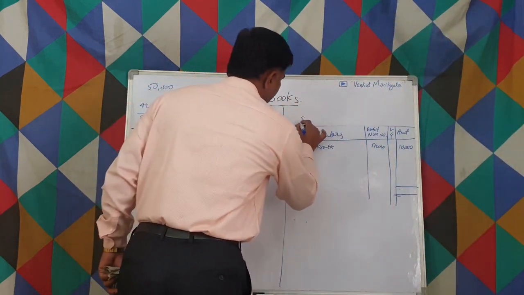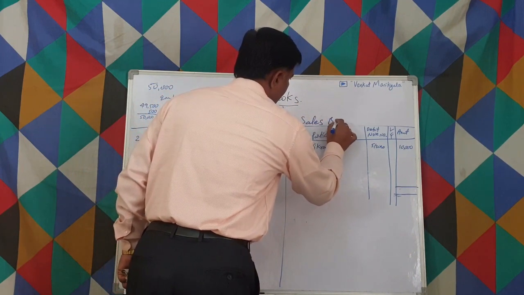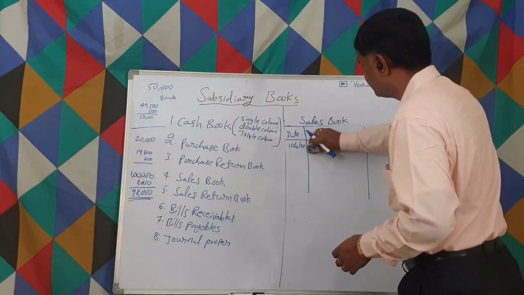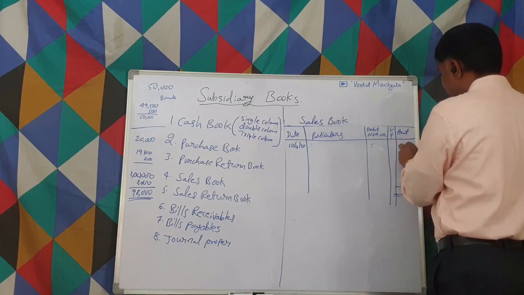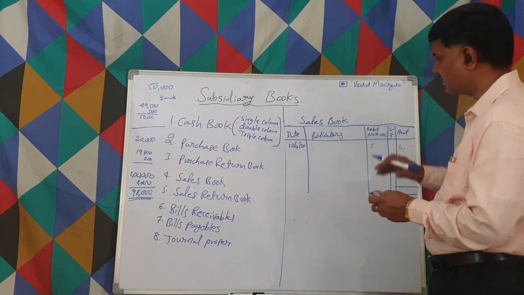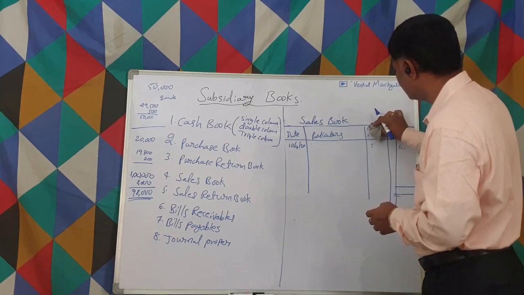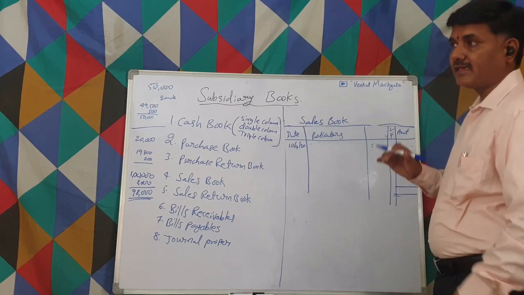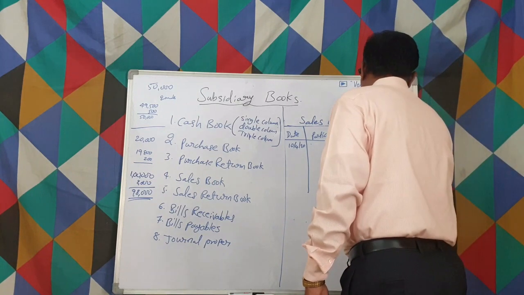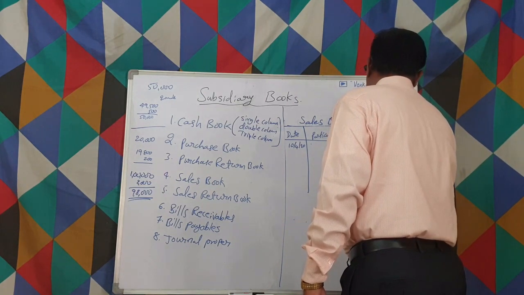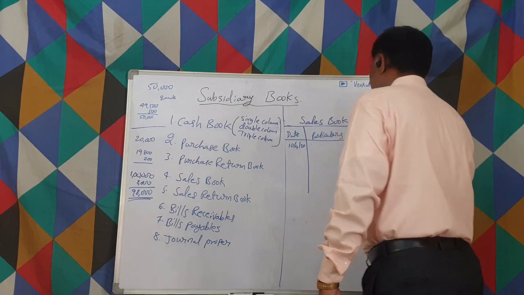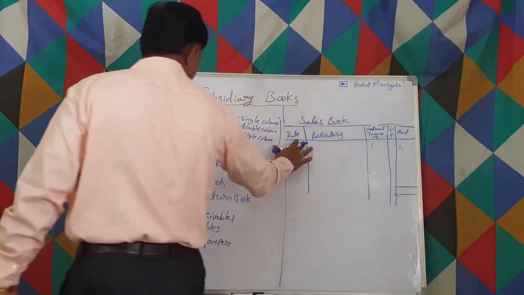I am doing the sales book. The pro forma is the same, almost every pro forma is the same, but this column name is different. The column pro forma is the same, but here what do we write? Sales book, that means invoice outward. We are sending invoices to outsiders, so outward invoice number. The remaining everything is the same.